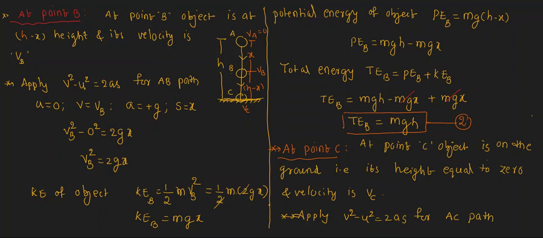Now it is at C, but initially it started from A. You can take the BC path also, but in the BC path VB is unknown and VC is unknown. In the AC path, the velocity at A is 0, so we can easily find out the VC. A is the initial point, C is the final point. Initial velocity becomes 0. Okay, note it.